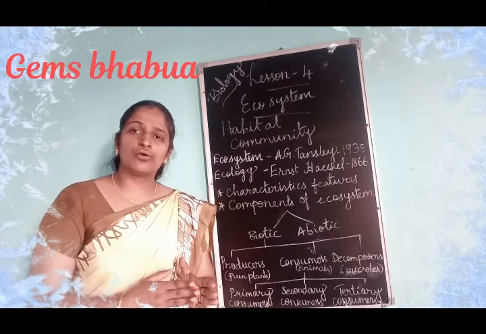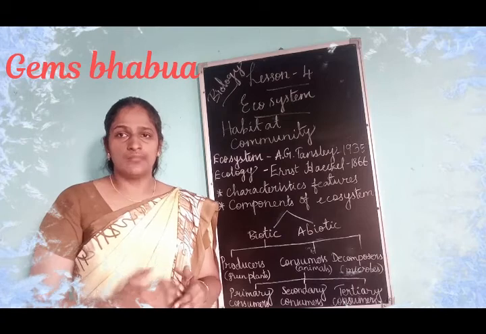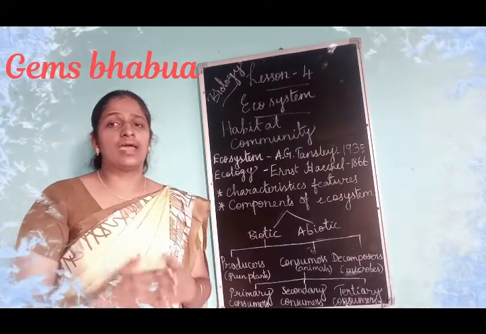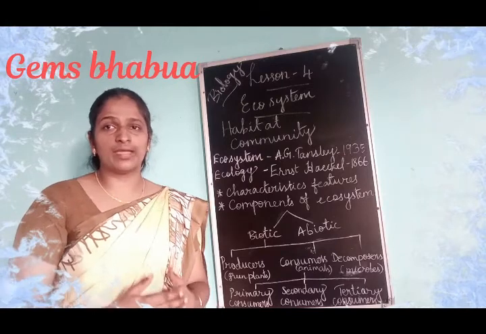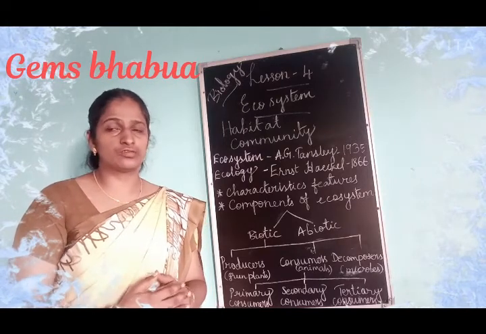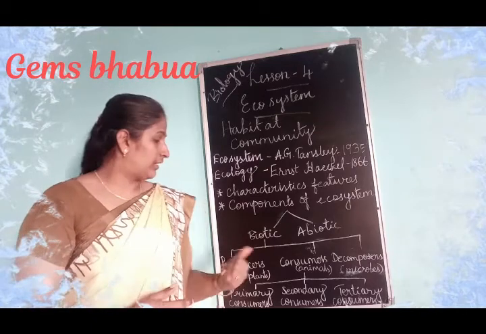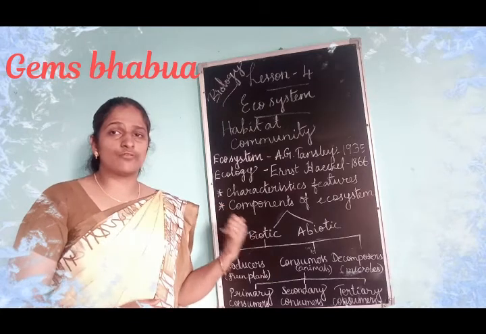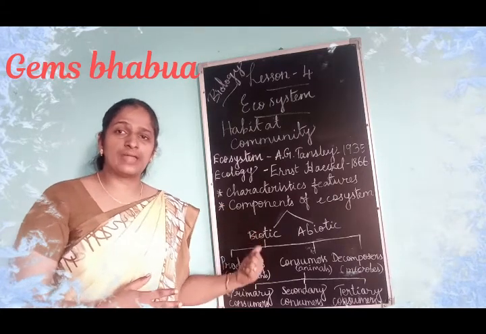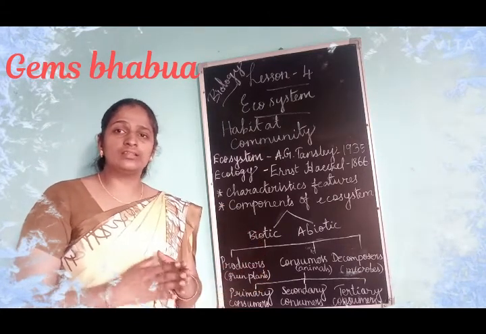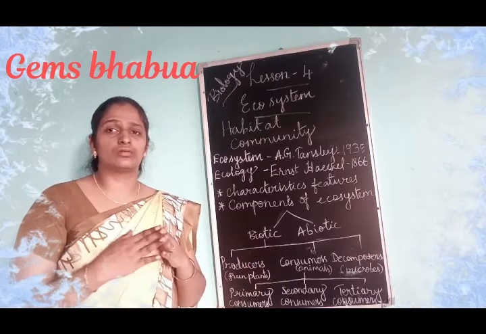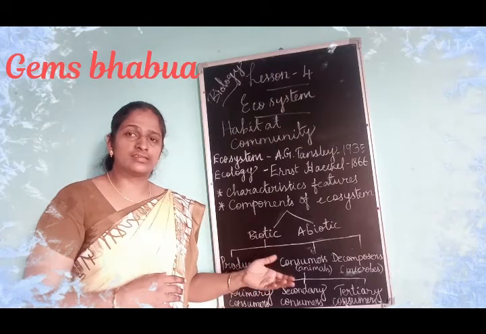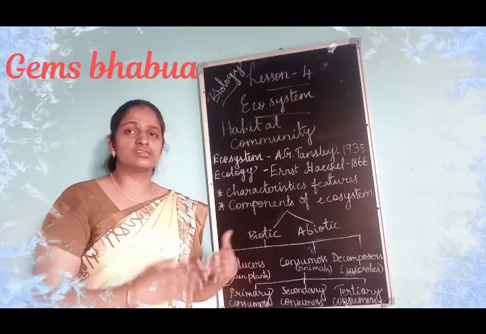First of all, they make the food for themselves, and extra food is stored in their body parts, and this food is used by animals and human beings. So here the sun is the main source of energy. From the sun, these plants get energy, and the energy is converted into chemical energy. So when the consumers get their food from the plants, this energy is transferred.